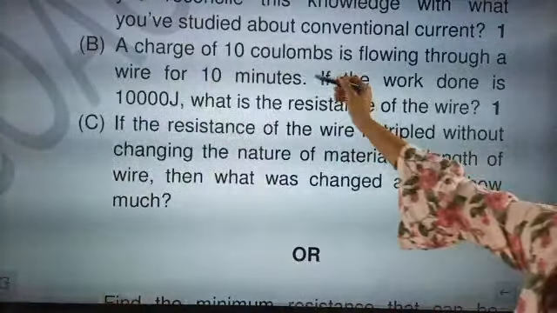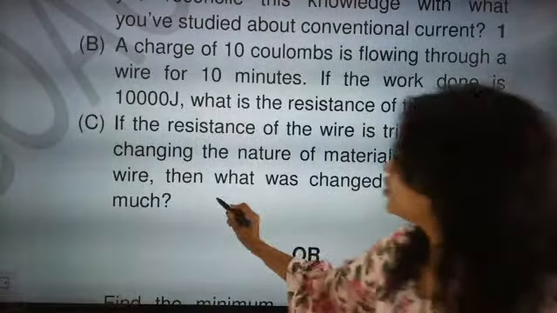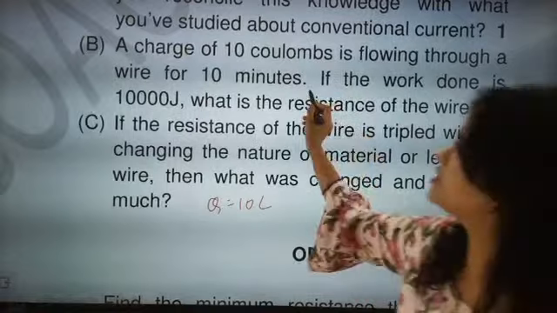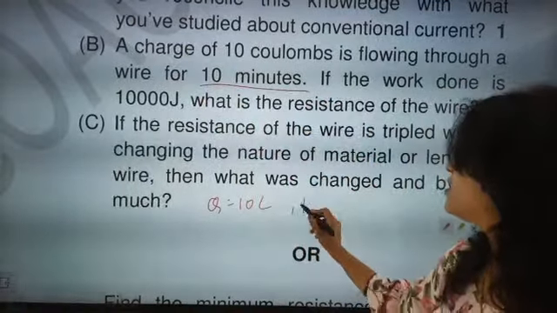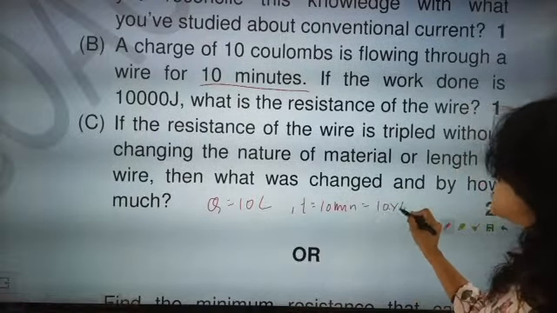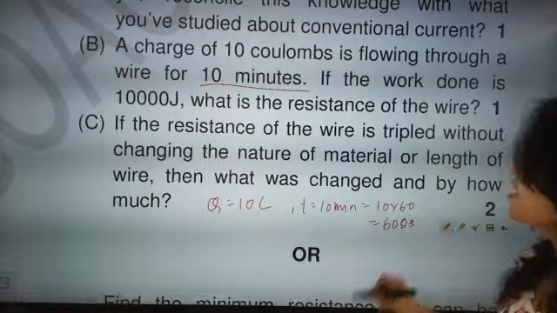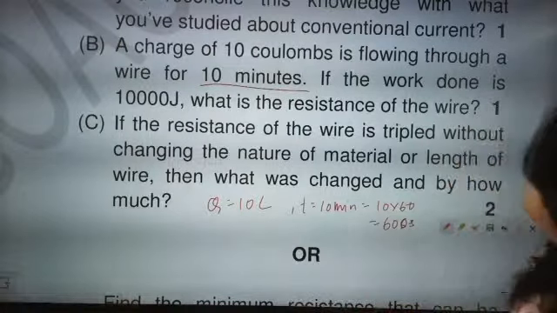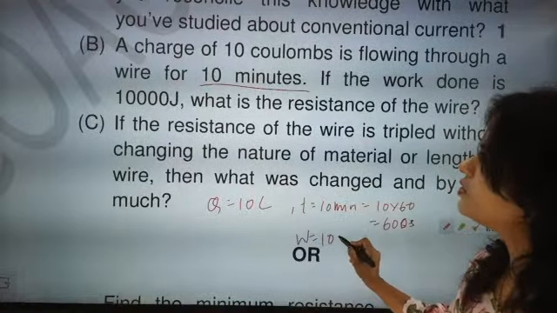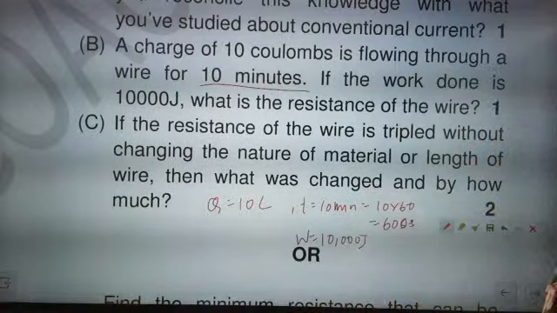Now beta, what is given? Charge Q is given as 10 coulomb. Time is given as 10 minutes, we will convert it into seconds, so it will become 10 into 60, that is 600 seconds. After that, the work done is given as 10,000 joules. Then what is the resistance of the wire?